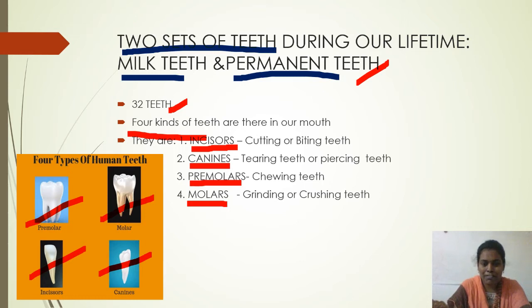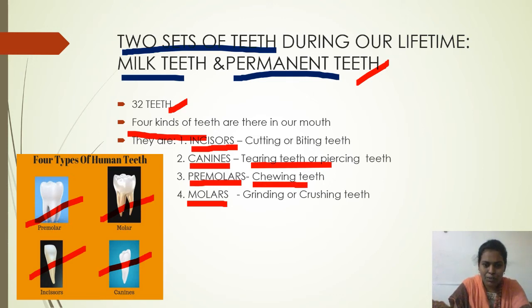And the second type of teeth, canines. They are present just beside the incisors and they are helpful in tearing the food materials. That's why they are called tearing or piercing teeth. The third type of permanent teeth are premolars. They help us to chew the food. That's why they are called chewing teeth.